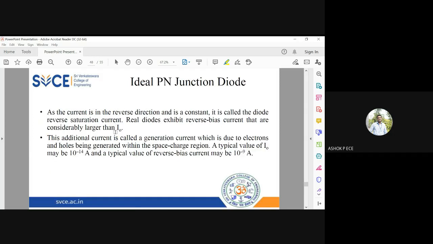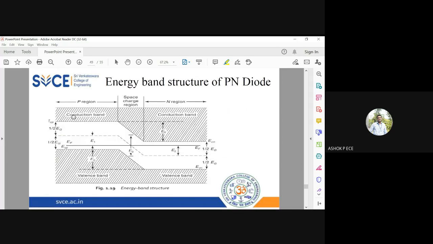So I naught, we know, is the reverse saturation current. Typically the value of I naught is very, very small, 10 power minus 14, and it may be 10 power minus 9 if you increase the voltage. So 10 power minus 14 is very small, less than pico, and 10 power minus 9 means it is nano. So the current in reverse bias is very small. And ideally we have said that the current in a reverse biased PN junction diode is going to be 0. Okay, this is the energy band structure of the PN junction diode.